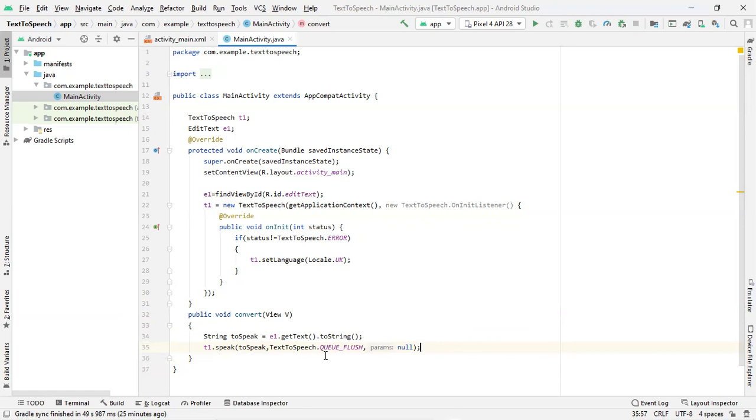So these are the three parameters for your speak method. Speak is a method which is present inside your text to speech inbuilt class. So we called speak through the object of the text to speech inbuilt class. We pass the text which needs to be spoken. Then we made our queue become empty, and we don't want our text to be passed as a stream. That's why we are passing the last parameter as null. So this is how you need to write your Java source code.